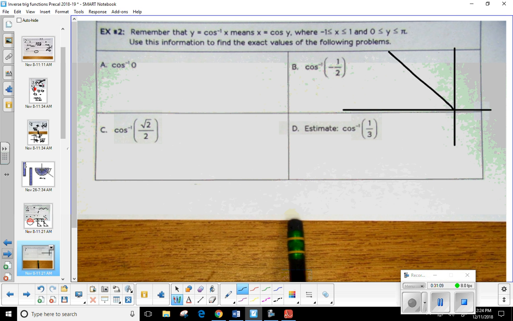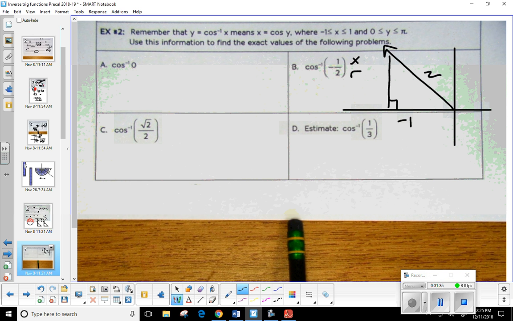I'm going to draw my terminal side. Use that to create a right triangle. Now, sine was y over r. What was cosine? Cosine's x over r. So that means adjacent over hypotenuse. So here's the 1. Here's the 2. Which one has the negative? The 1. The radius, that hypotenuse, is always, always, always positive.